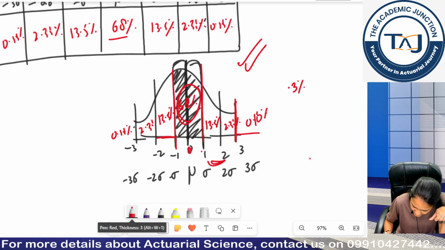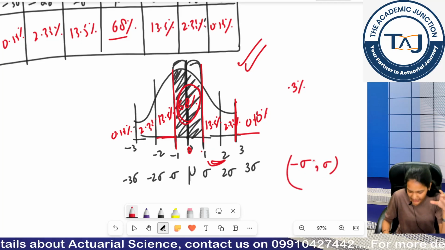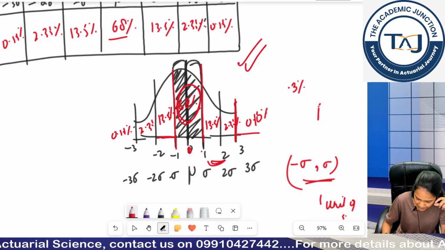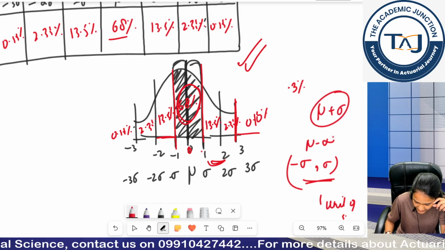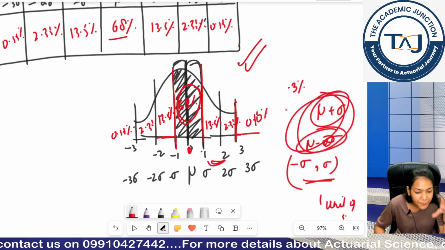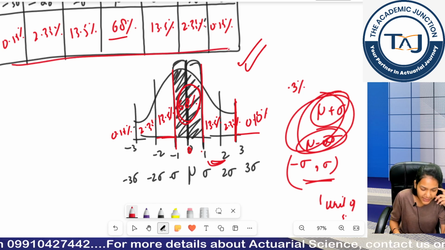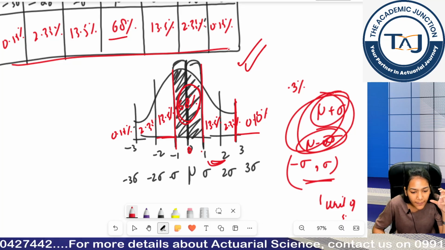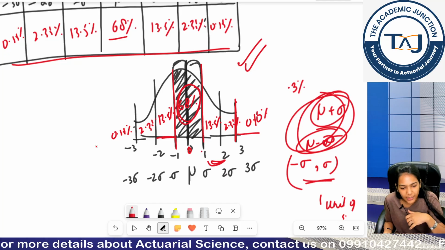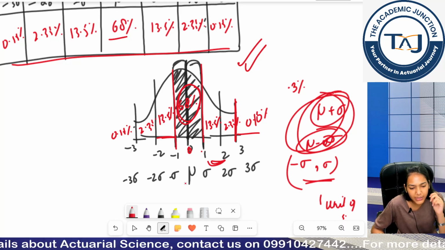I can see within minus sigma to sigma, that is within 1 unit of standard deviation, mu plus sigma, mu minus sigma, within this area only more than 50% of data is centered. So basically this is the distribution of values. If I take 0, 1, 2, 3, then it becomes standard normal. If I take mu and sigma instead of 0 and 1, it becomes my normal distribution.